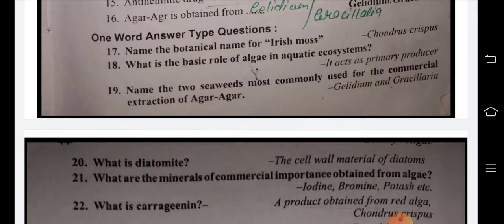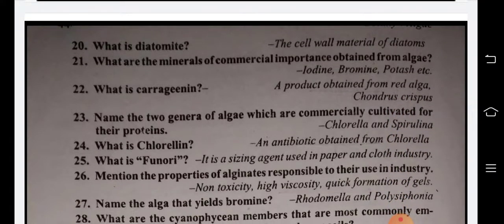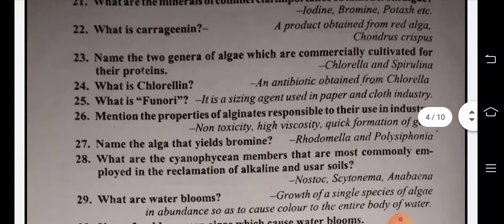What is the basic role of algae in the aquatic ecosystem? It acts as a primary producer. Name the two seaweeds most commonly used for the commercial extraction of agar-agar: Gelidium and Gracilaria. What is diatomite? The cell wall material of diatoms. What are the minerals of commercial importance obtained from algae? Iodine, bromine, potash, etc. What is carrageen? A product obtained from the red alga Chondrus crispus.